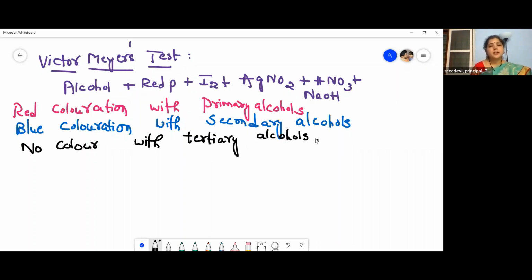So when you add red phosphorus, iodine, silver nitrite, and HNO2 and NaOH, you will get red coloration with primary alcohols, blue coloration with secondary alcohols, and no color with tertiary alcohols. So this is called the Victor-Meyer's test. What is it? Victor-Meyer's test.